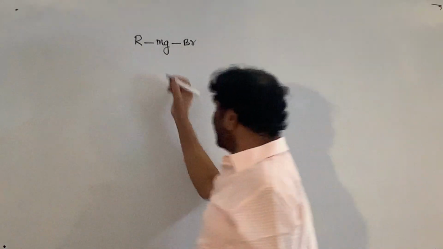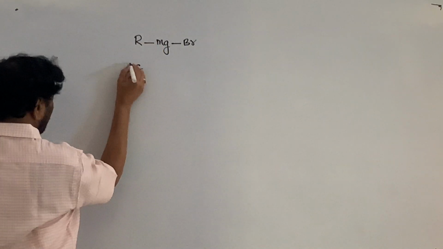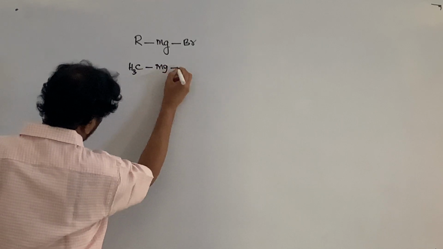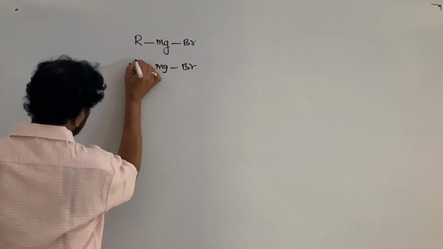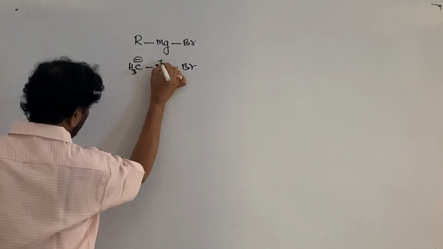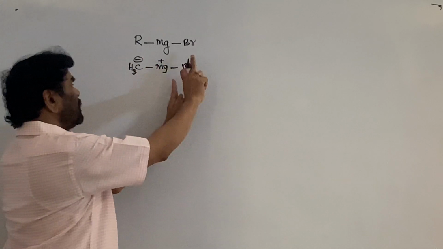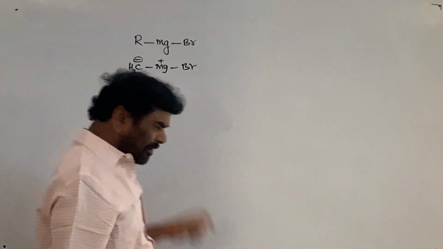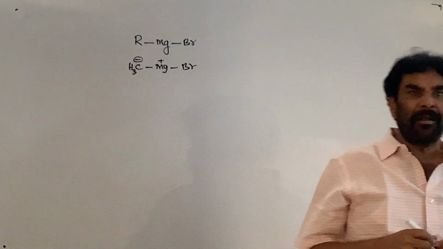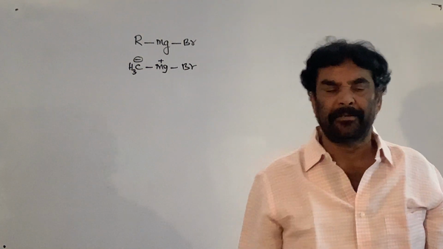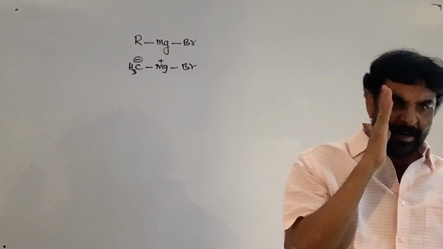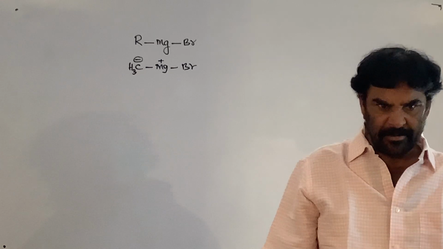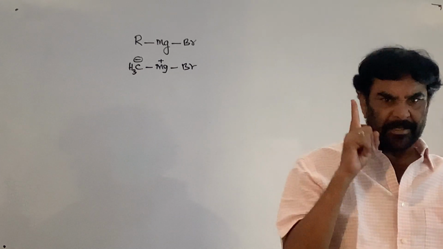If I take methyl magnesium bromide, this is the negatively charged part. The metal is positively charged and the carbon is negatively charged. The carbon-magnesium bond is nearly 52% ionic. The carbon-lithium bond is nearly 60% ionic.